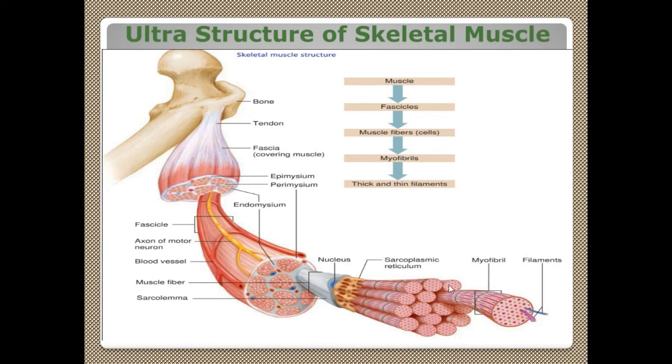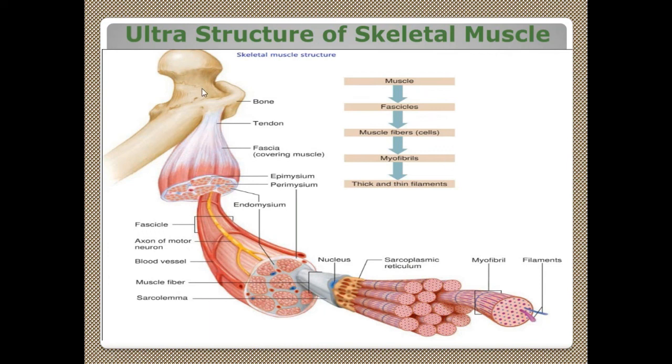And you have several myofibrils. Take one myofibril. These are all myofibrils. Take one myofibril, and that has the sarcomere unit, the structural and functional unit, which has actin filament and myosin filament. This is myosin filament. This is actin filament. See, this myosin filament, actin filament. These are all the filaments.